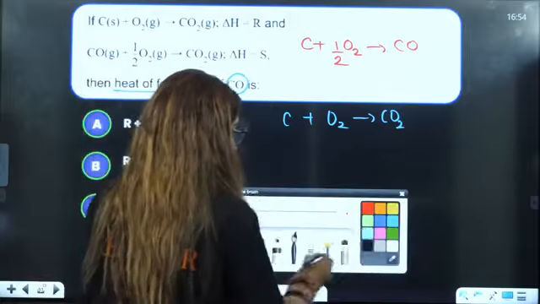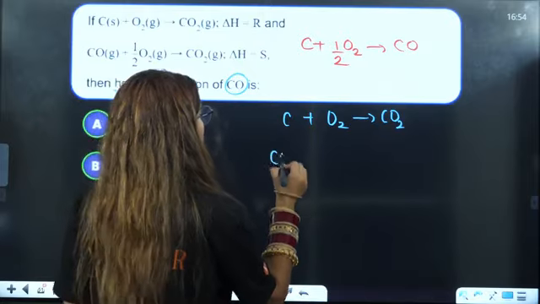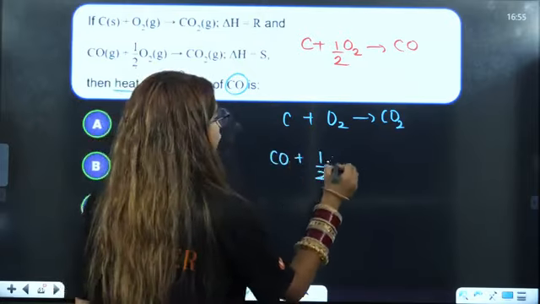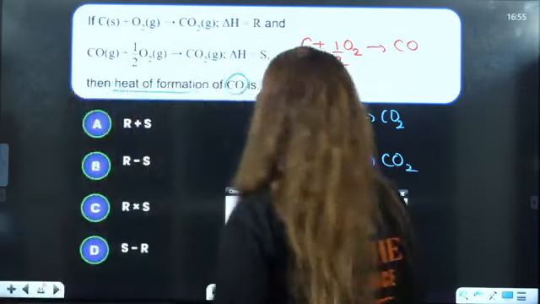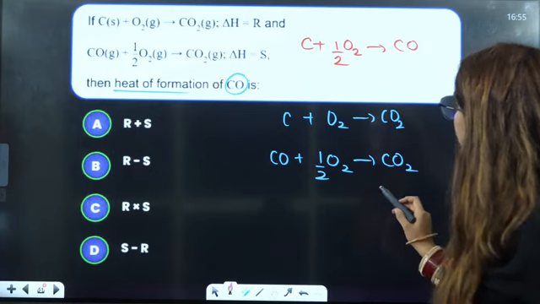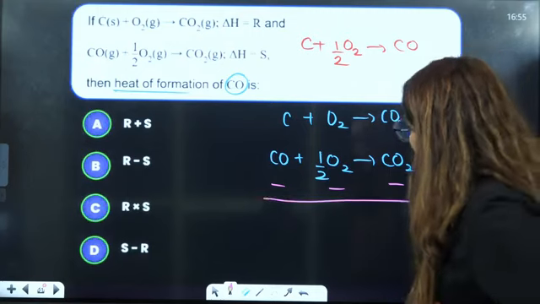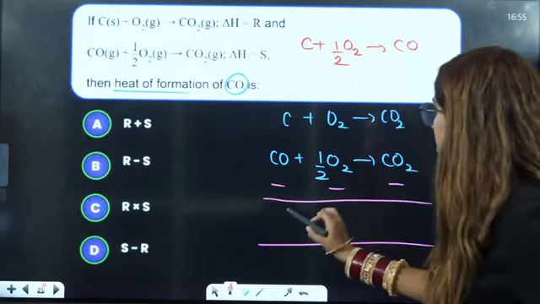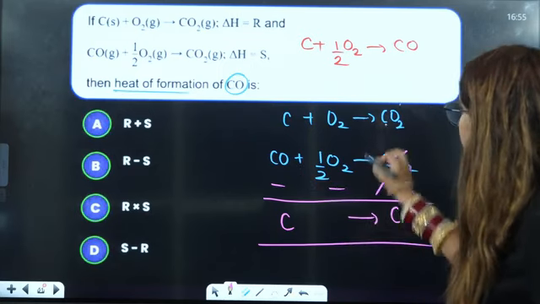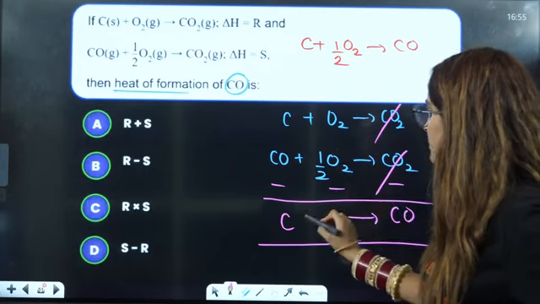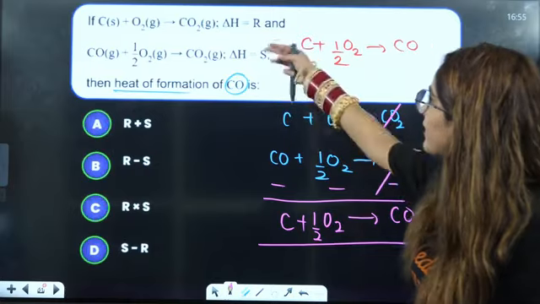Now this is given to you, that is R. One more thing, that is CO plus half of O2 gives rise to CO2. Right? Now what I can do here, I just need to get this value here. So if I subtract this thing here, what will I get? I'll get the same thing. Carbon, right? This is minus, so it will go to this side. This will cancel out each other. And 1 minus half is nothing but half only. So you have to directly subtract this from this.